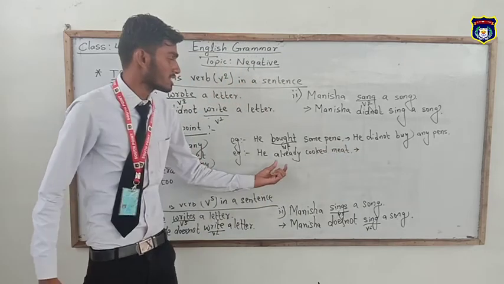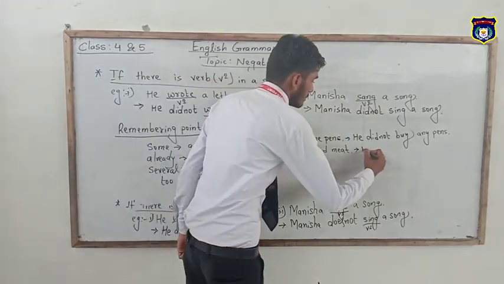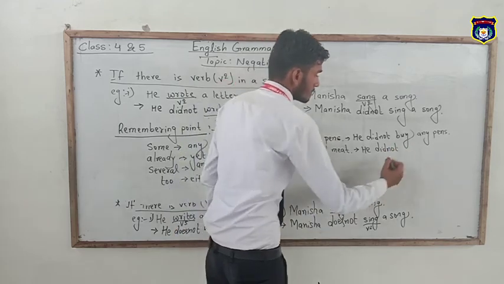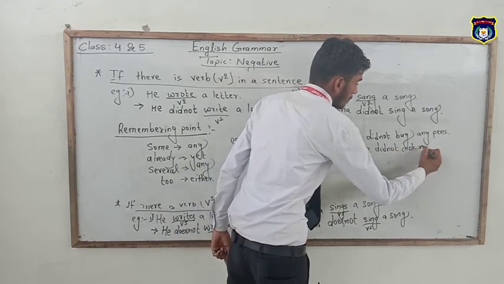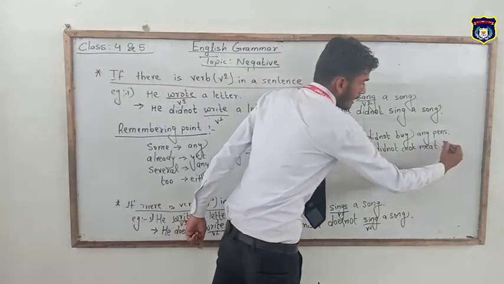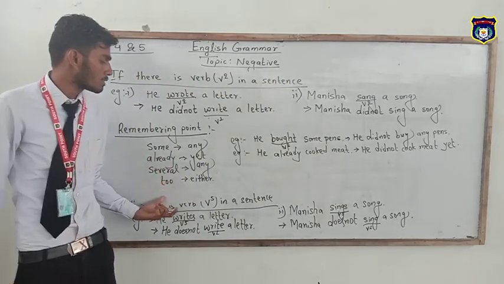In this sentence, there is already given, and there is cooked in V2 form, so its negative comes he did not cook meat, and already changes into yet, but we have to write yet at the end of a sentence. In this way we have to change too into either.